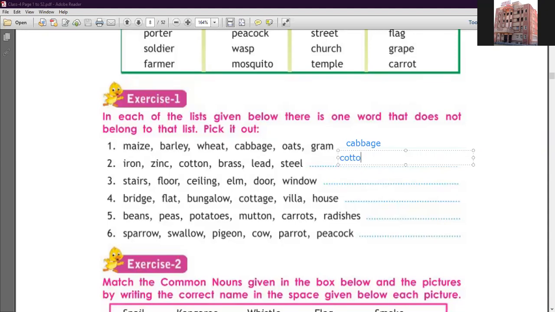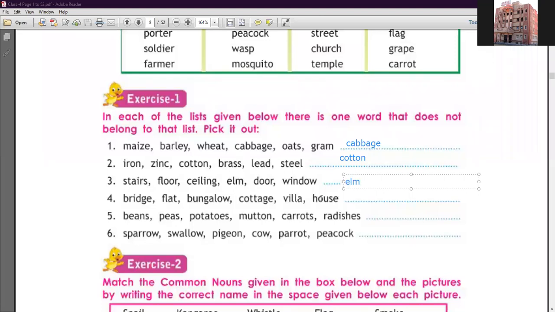Okay, now next one is number 3: stairs, floor, ceiling, elm, door, window. You notice that stairs, which we call सीढ़ियां, ceiling, which is छत, floor, which is first, window, door - these are all related to each other. But what does elm mean, children? Tree. So tree is completely different in this list. So this is the odd one. So here we write ELM.